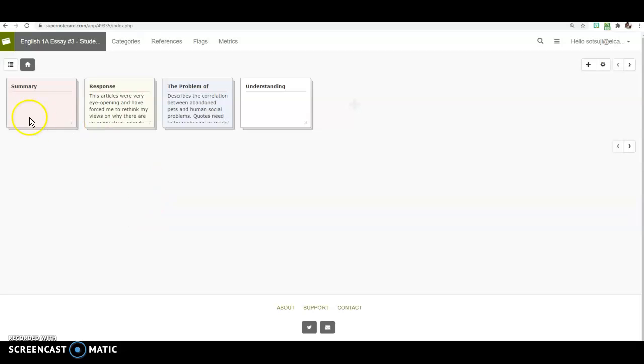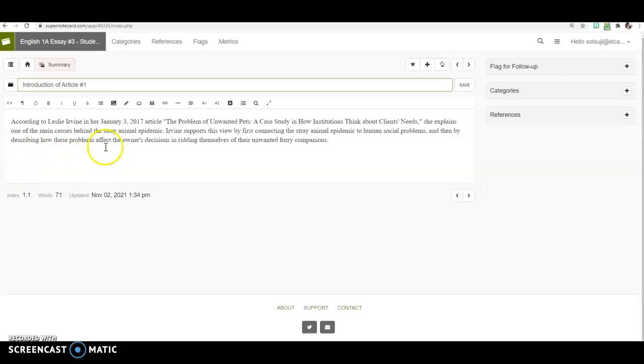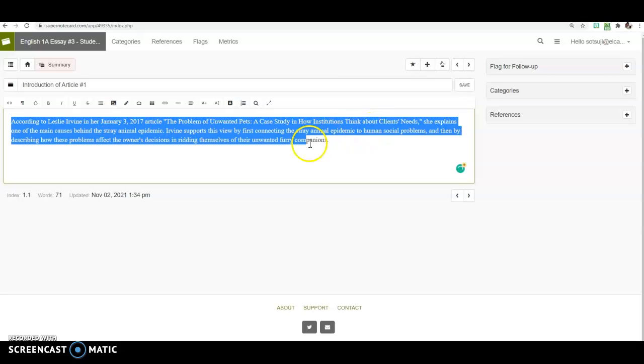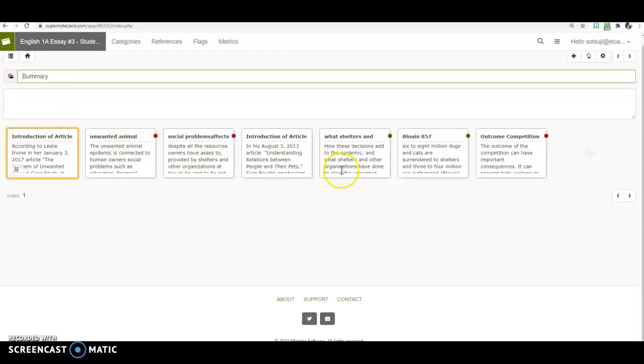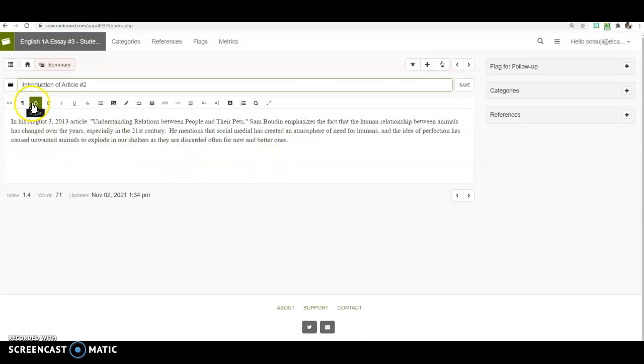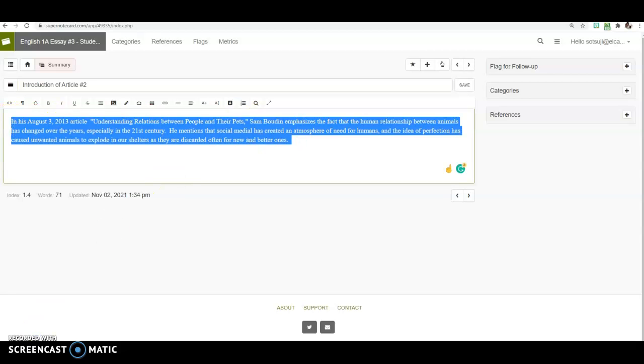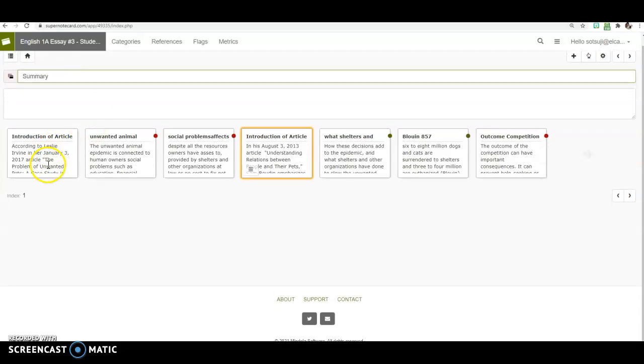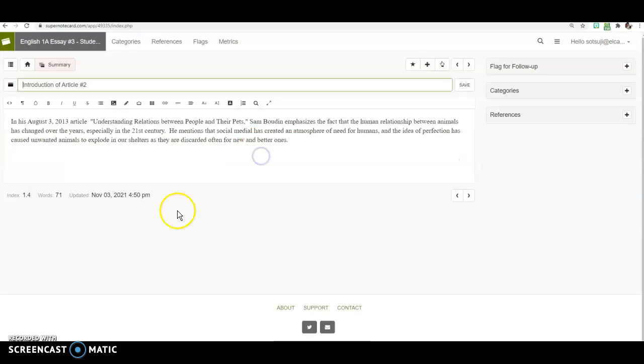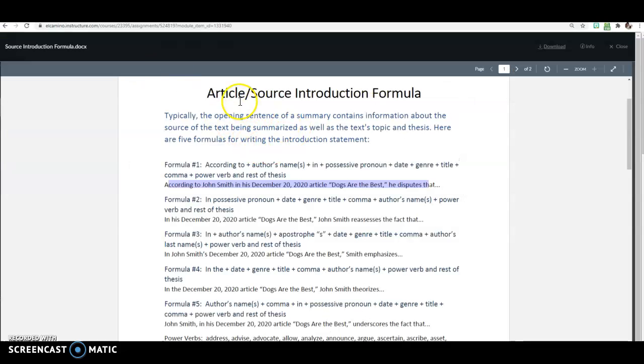So here's a student sample with the summary and response. Within the summary, she has the introduction of article number 1, and she followed the format. She has another card that has the introduction of article number 2, and she followed the format for article number 2. This is exactly what you should have in the summary. You should have at least two cards with the introduction of article number 1 and article number 2, using the summary article source introduction formula.